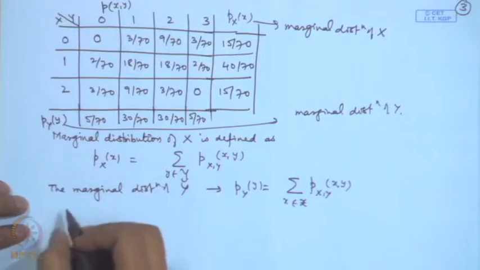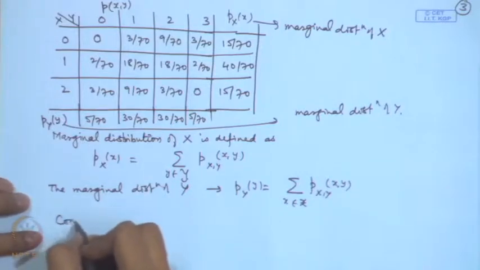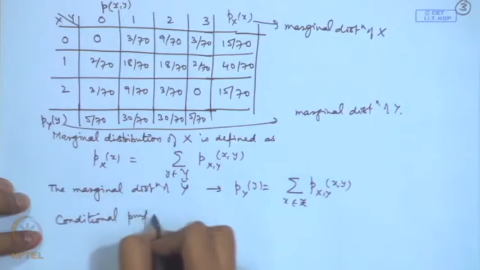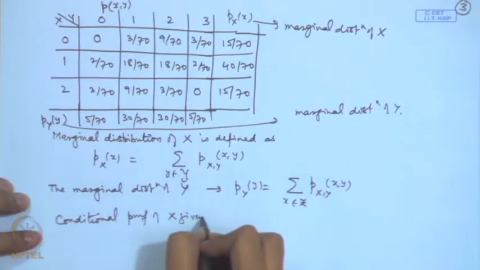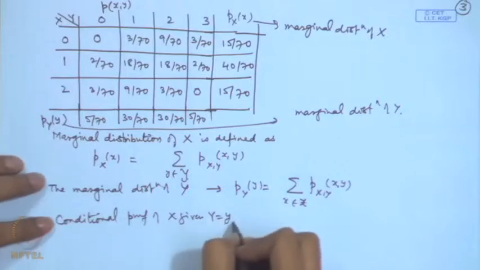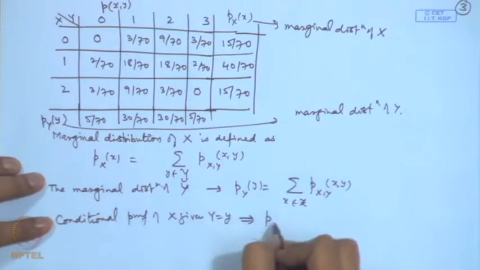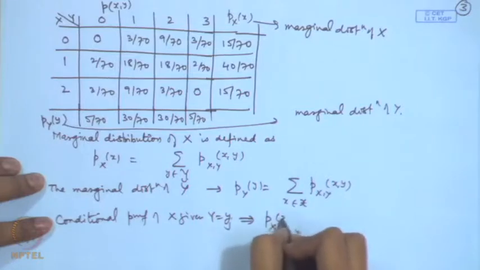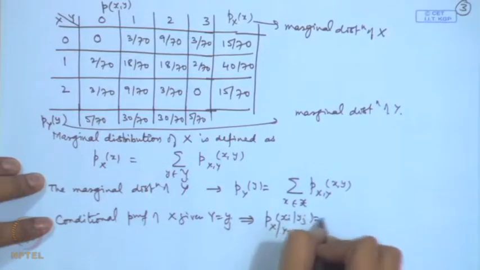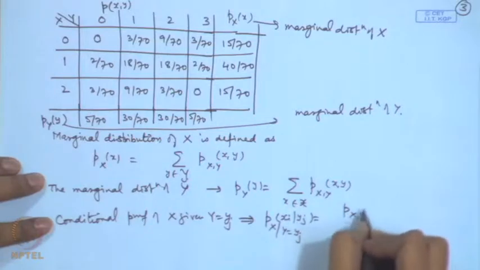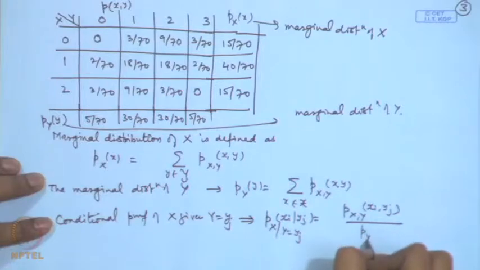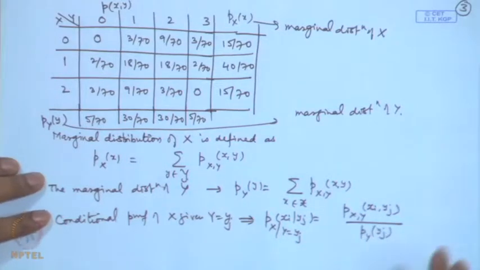We can also talk about the conditional distributions. The conditional probability mass function of x given y is equal to y_j is defined by p x|y (x_i | y_j), that is equal to the joint distribution of x_i, y_j divided by the marginal distribution of y at the point y_j.